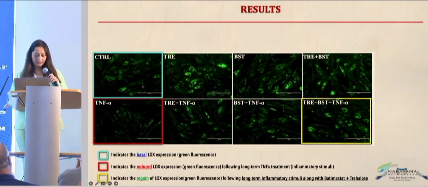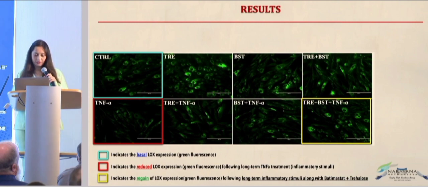Here the blue color indicates the lysyl oxidase, which is the control. The TNF alpha induces the inflammation, and you can see here the lysyl oxidase activity has reduced. These are the control eyes, but if you treat them with trehalose or batimastat or a combination of trehalose and batimastat, in these inflamed eyes, the lysyl oxidase activity actually increases, and the combination increases the lysyl oxidase activity much more compared to control eyes, and it reduces the inflammation as well.